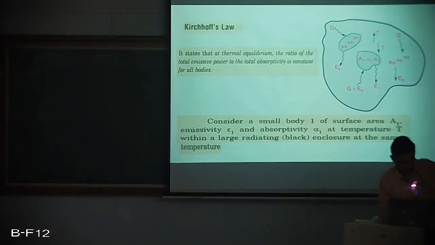Suppose I have an enclosure and I consider two small bodies in it, with parameters A1, epsilon 1, alpha 1. Wherever I have written suffix 1, they belong to body 1: A1 is the area of body 1, epsilon 1 is the emissivity of body 1, alpha 1 is the absorptivity of body 1. Similarly, we have another body with parameters A2, epsilon 2 and alpha 2. Now they both exist at the same temperature T. The temperatures are the same, whereas A1, epsilon 1, alpha 1 and A2, epsilon 2, alpha 2 are different.